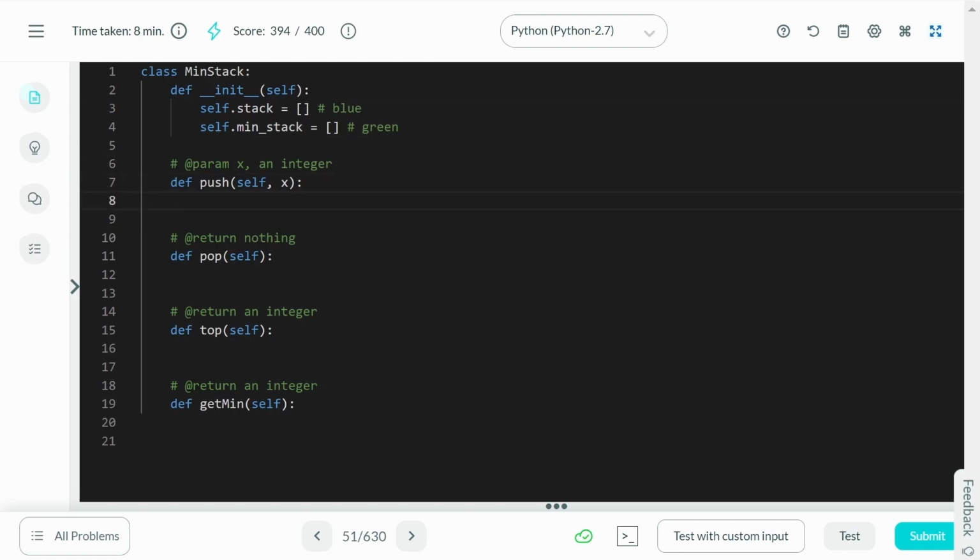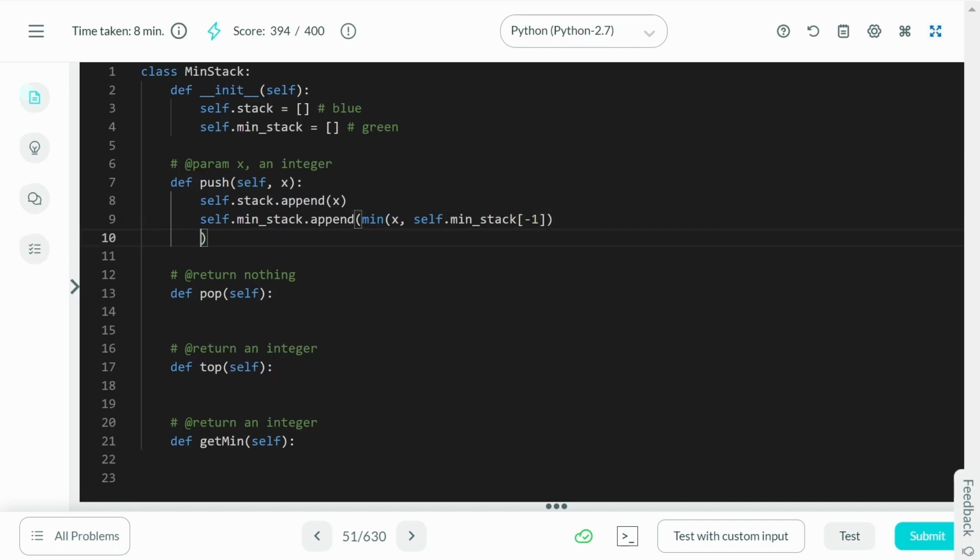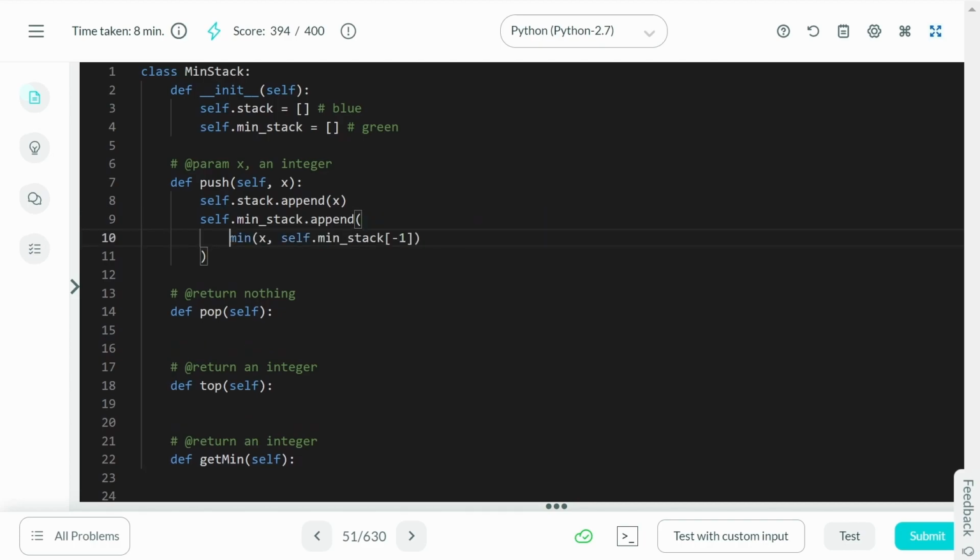All right. Now what do we do when we get a push query? The stack that we have, the blue one, is simply going to reflect the changes directly. So when we get a push operation, self.stack.append(x), nothing special. But what do we do about the min stack? Min stack is going to reflect the changes. So I'm going to say self.minStack.append. Well, I want to append the minimum value of the current x. That is, I'm going to take the current value and find the minimum with the min stack top. So we'll go ahead and find the top value of the min stack and take their minimum. Right? Pretty simple. This is exactly what we discussed before.